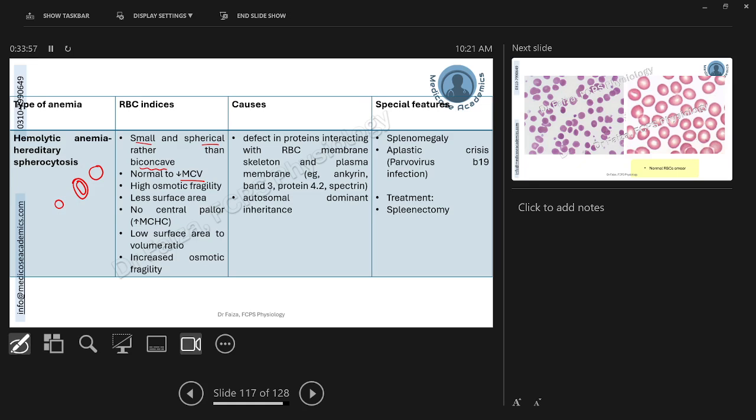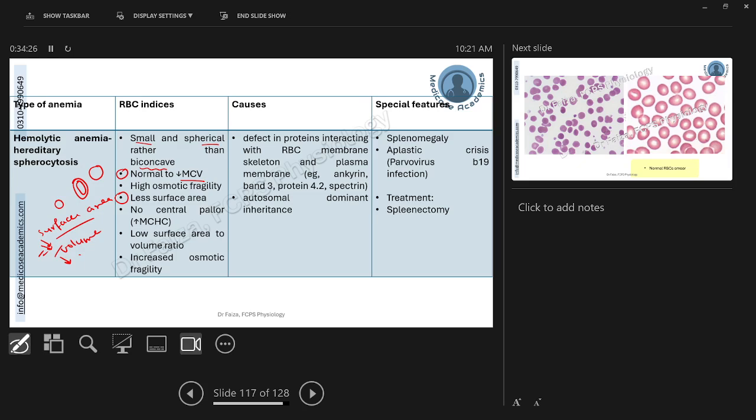Also, because of this membrane defect, the surface area reduces, and the volume is also reduced. Now, there is a third term called surface area to volume ratio, as we discussed in our session on RBC indices. These spherocytes have very low surface area and low volume, ultimately leading to a change in this ratio as well.